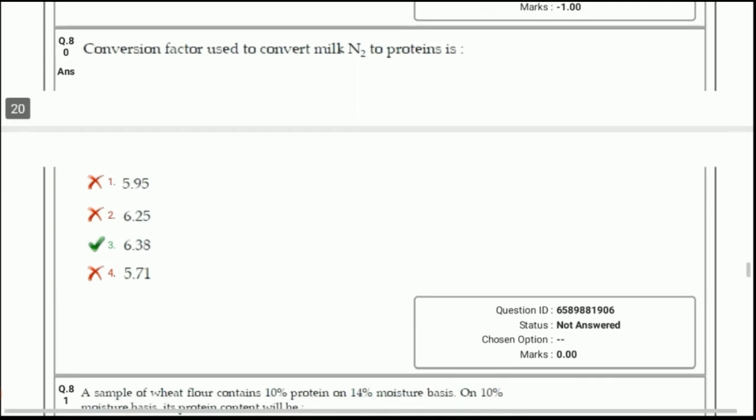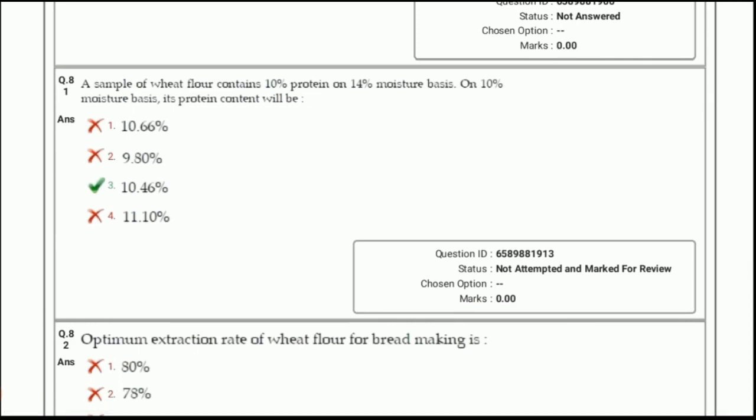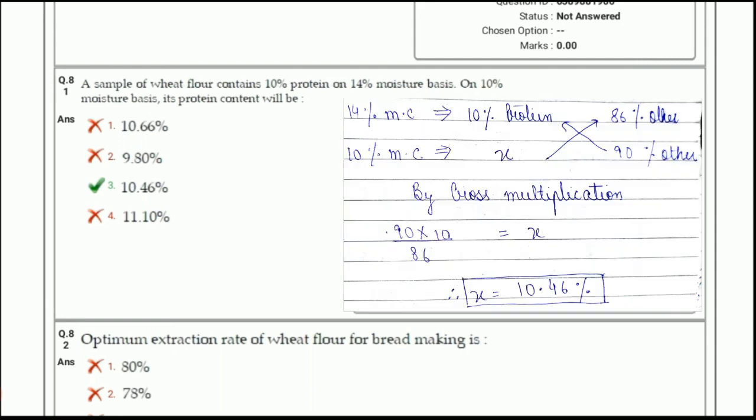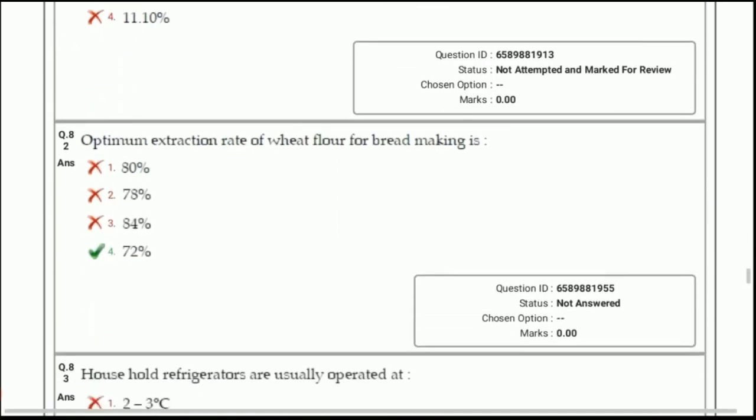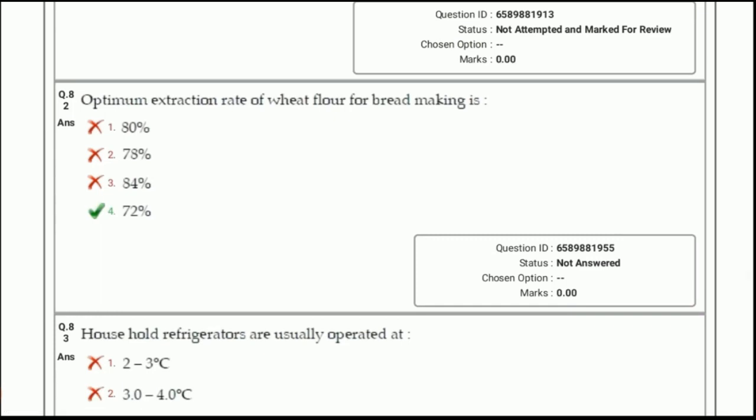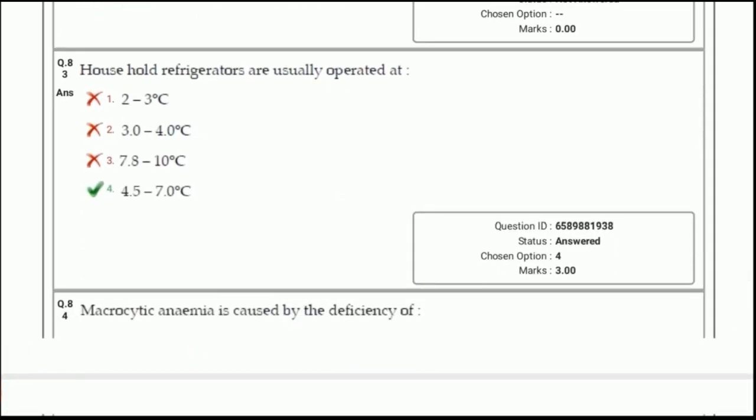Next question, a sample of wheat flour contains 10% protein on 14% moisture basis. On 10% moisture basis, its protein content will be, answer is 10.46%, and it can be directly done by the cross multiplication method. Here you can see how it can be done. Optimum extraction rate for wheat flour for bread making is 72%. Next question, household refrigerators are generally operated at, option 4, 4.5 to 7.0 degrees Celsius temperature.